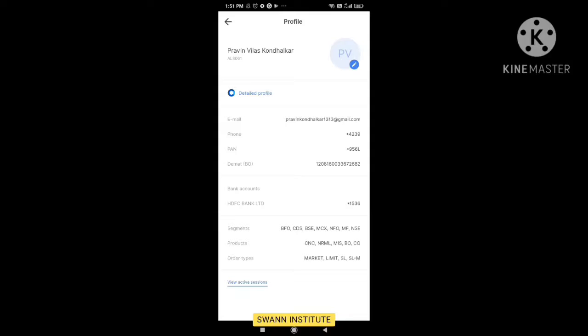You will find here Demat BO, that is starting from 120816 something. That is a BO ID, and PAN card number also you can find there above the Demat BO. So both are there. So you know your PAN card number. If you are not able to write it down, again you have to enter over there on that Google page. So better you can click on the detailed profile which is showing above. Click on the detailed profile.